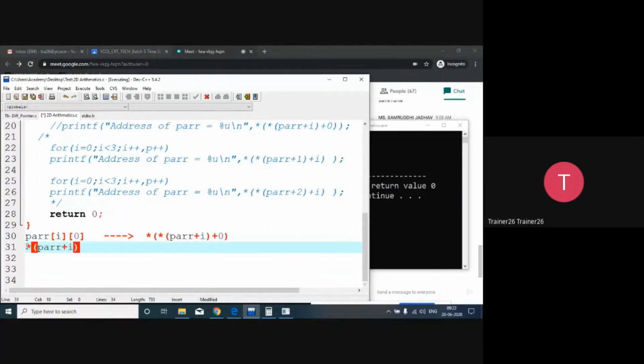PARR of I. यानी first, how many one-dimensional arrays are there? So just by writing this particular piece of code, it will select an array. It will select an array. So once it will select an array, and once it's going to select an array, so what you want is that